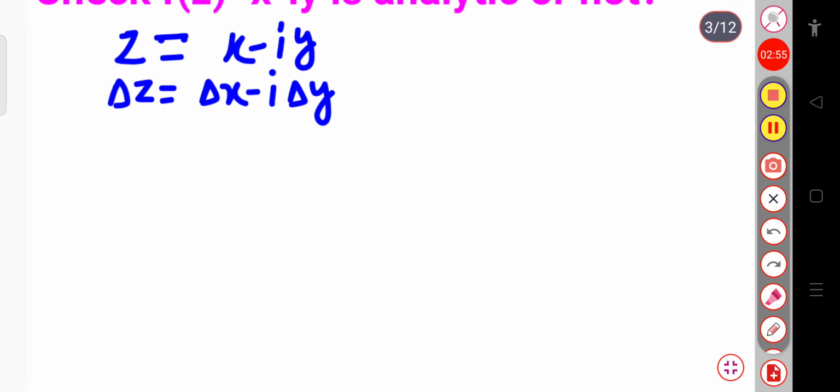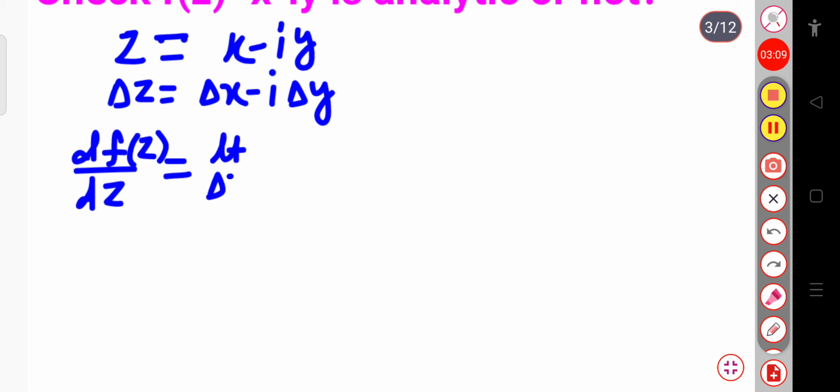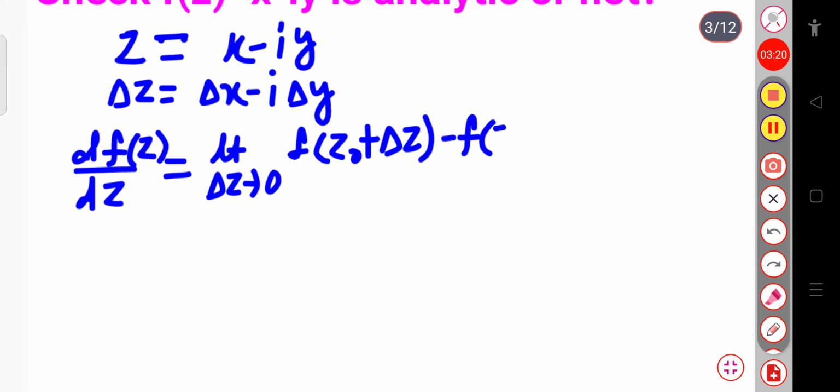If I differentiate this, df by dz, the function of z with respect to z, then from the definition of the derivative we can write the limit as delta z tends to 0 of f of z0 plus delta z minus f of z0, divided by delta z.